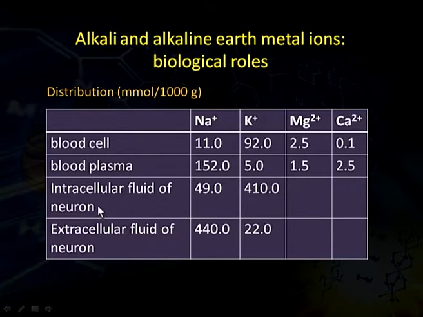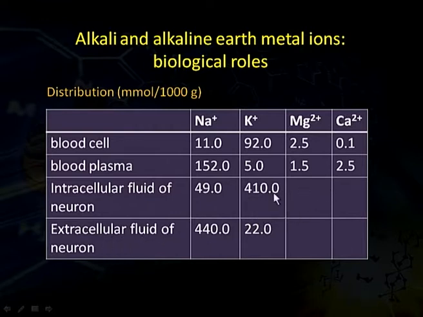Inside the intracellular fluid of neuron, sodium is 49.0, potassium is 410, while in the extracellular fluid of neuron, sodium is 440 millimole per 1000 gram and potassium is 22, whereas magnesium and calcium are absent from the intracellular as well as extracellular fluid of neurons.